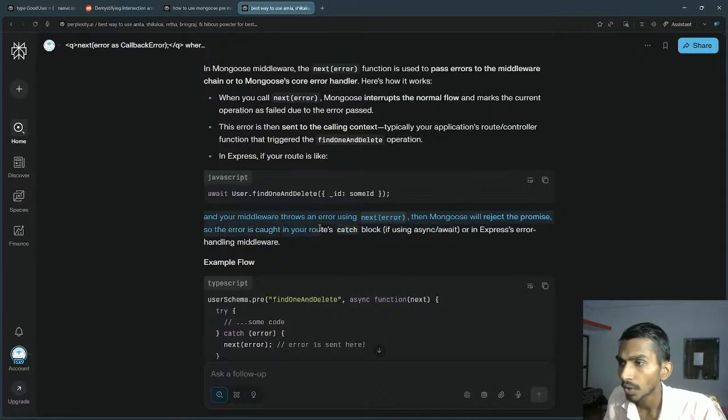So the error is caught in your route's catch block if using async/await, or in Express error handling middleware.